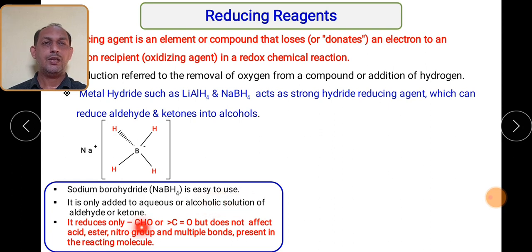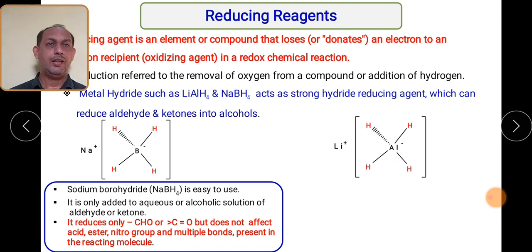It can reduce CHO or C double bond O, that is the carbonyl group, and it does not affect other functionalities such as acid, ester or nitro group, or multiple bonds such as carbon-carbon double bond or carbon-carbon triple bond. So we have to understand it can be used selectively on aldehyde or ketone functionality, that is, polar functionality it can reduce very easily.